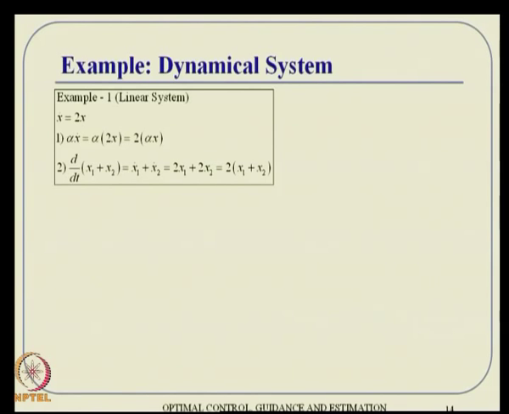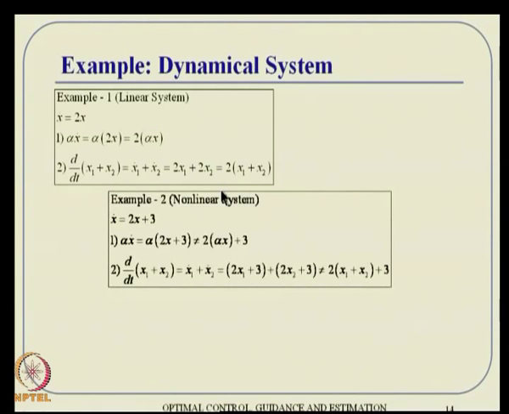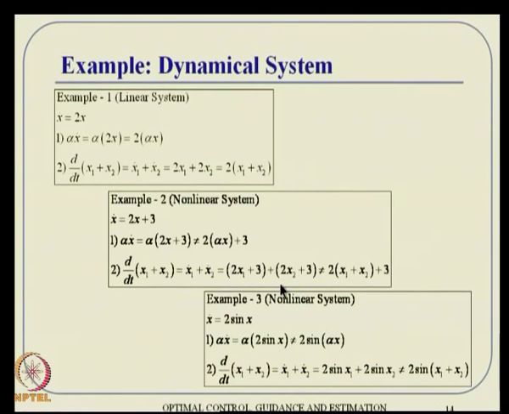Similarly, in dynamical systems, if you have a differential equation in this form, then it is actually a linear form, because very quickly you can verify the law of multiplication and addition. If you take alpha into x dot, you can multiply with alpha on the right hand side and then put 2 into alpha x. And the second equation is like that. If you take x1 and x2 and validate all that, it will turn out to be so. Okay. Then if you have this kind of example 2, which is actually a nonlinear system, the moment you have a bias there, it will not satisfy, and hence it is not a linear system.